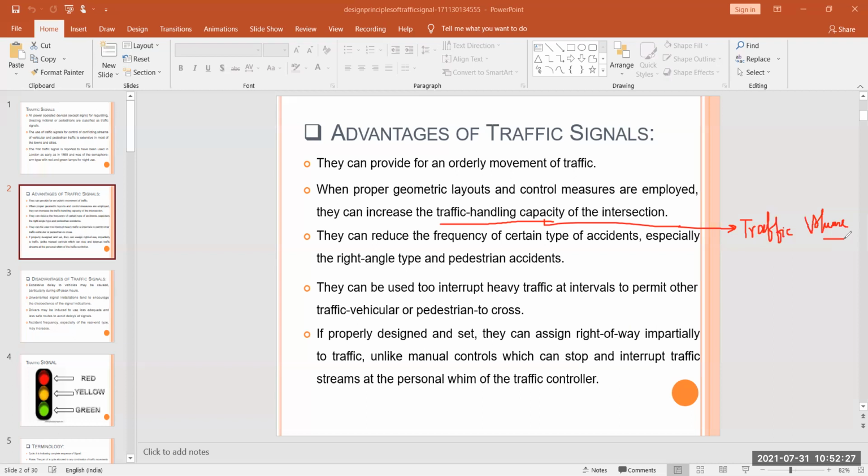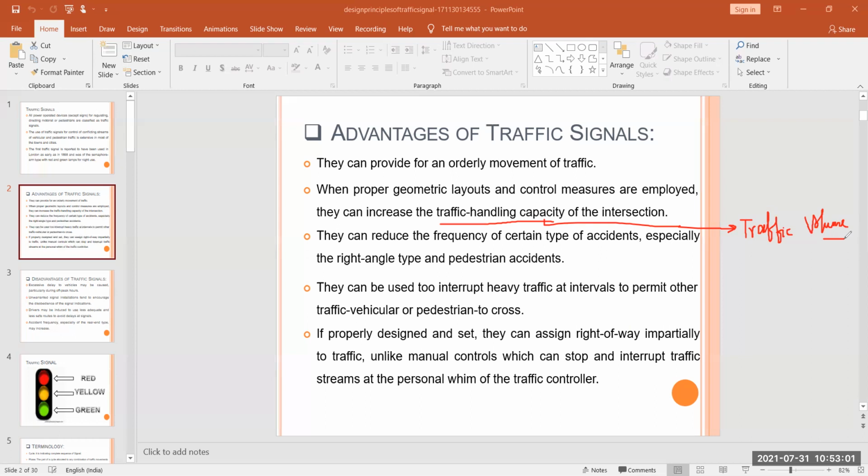So if we use traffic signals in a controlled manner, then the frequency of accidents reduces because everyone will be familiar with traffic signals and everyone will follow the traffic signal rules and regulations. So if everyone follows these traffic rules and regulations, then automatically the accidents will be reduced. It may be a pedestrian accident, it may be any accident.